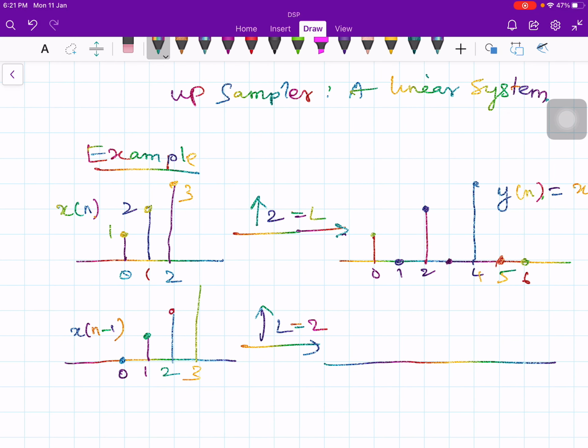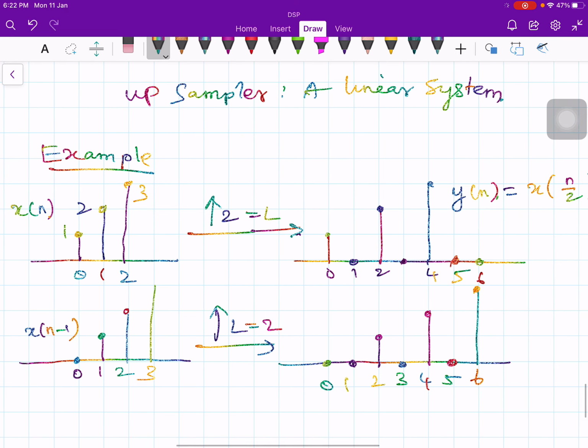At 0 no value, at 1 no value, at 2 it will be 1, and 3 no value, at 4 it is 2, and 5 no value, and at 6 it is 3. Okay, so this is the upsampled version of x of n minus 1.